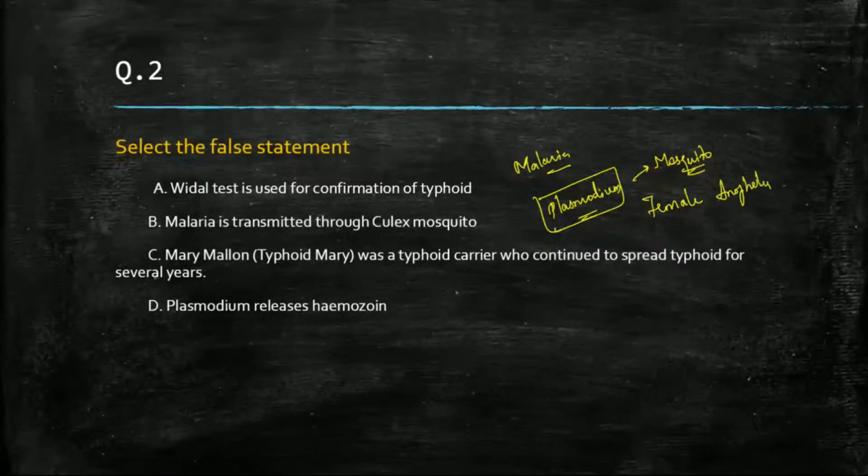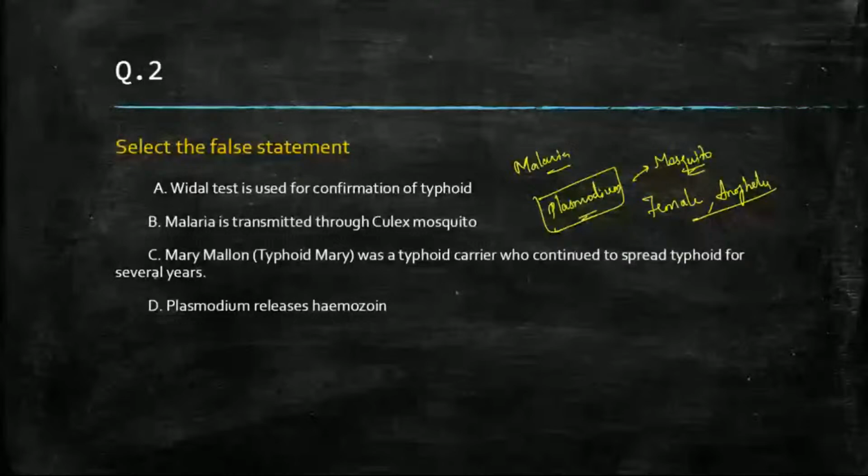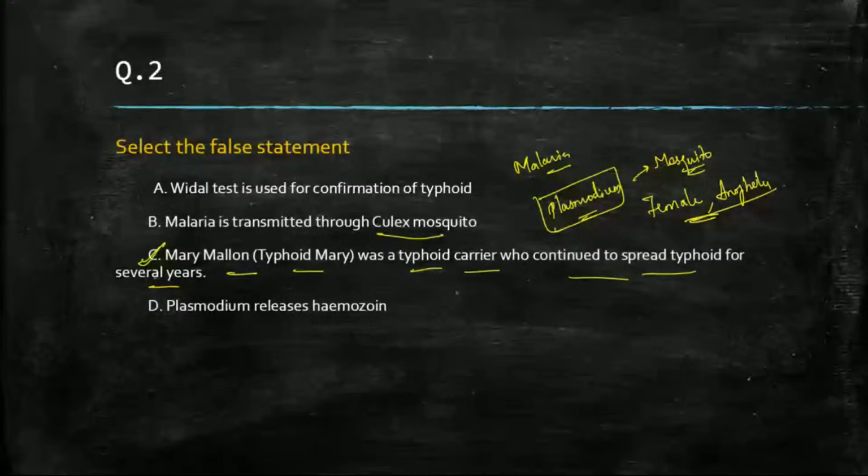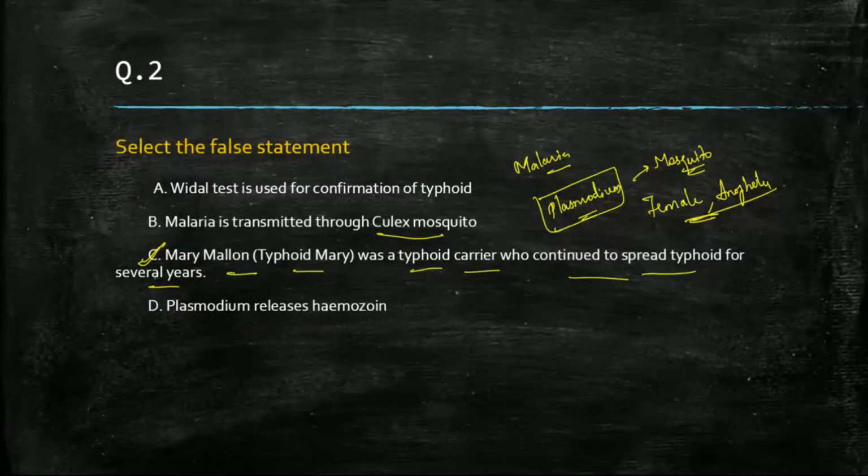Female Anopheles mosquito. Aedes aegypti is dengue, right? So malaria is caused not by the Culex mosquito, but by the female Anopheles mosquito. Mary Mallon, Typhoid Mary, was a typhoid carrier who continued to spread typhoid for several years, is also correct. This is also correct. Plasmodium releases hemozoin.